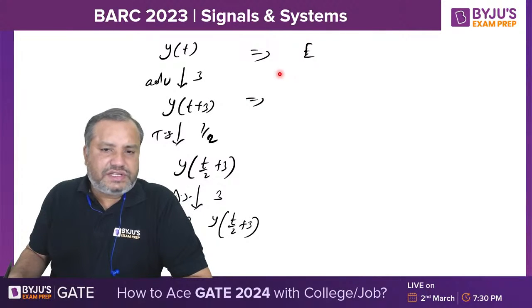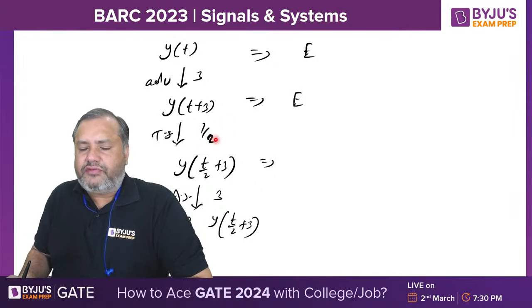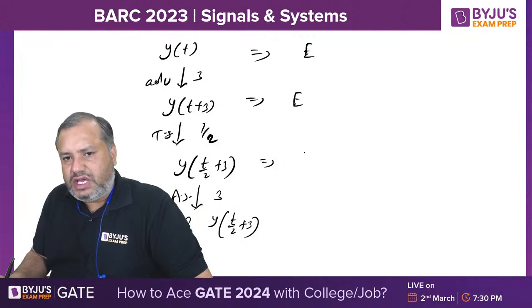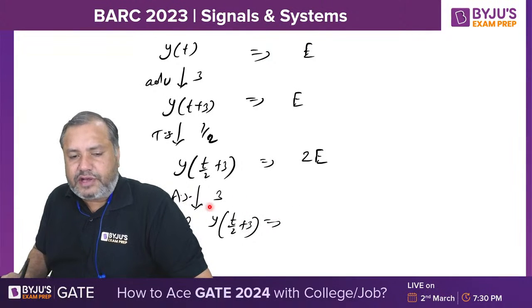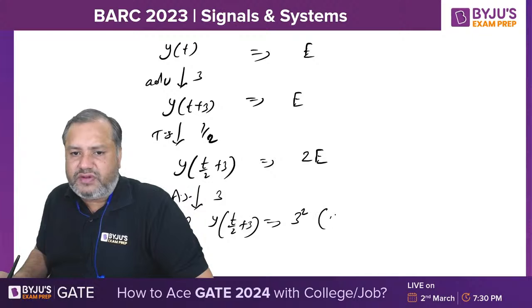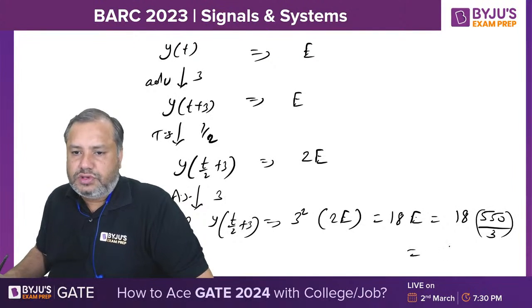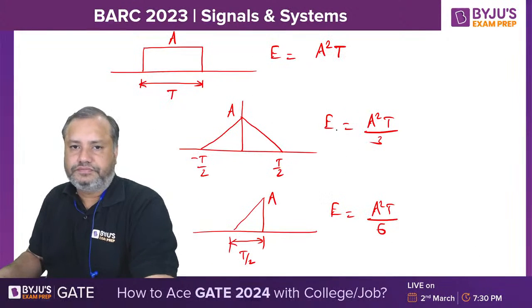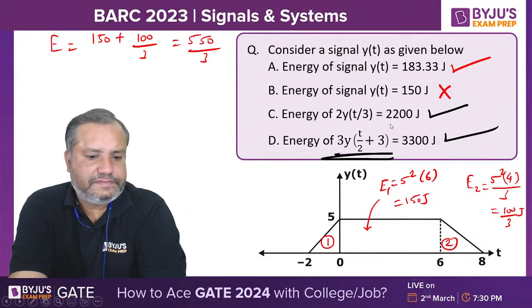Either you delay or advance the signal, energy will not change, will remain E only. Then time scaling by factor of A, energy will become E by A. So E upon 1 by 2 will be 2E, and amplitude scale by a factor of 3 will be 3 square into previous result. So 9 2s are 18 E. And what is this E? 550 upon 3 joules. 6 into 550 will be 3300 joules. Got it? Just have a look over this.